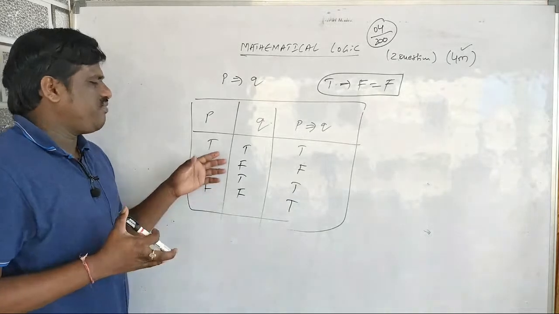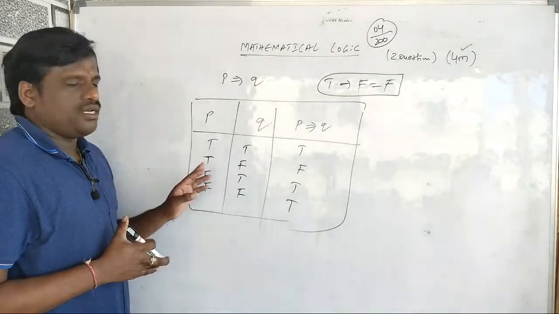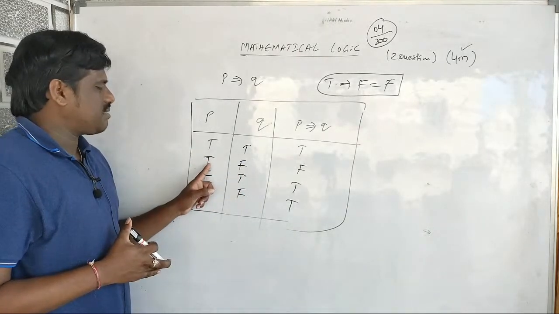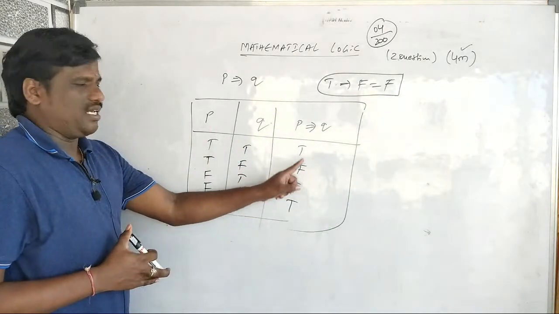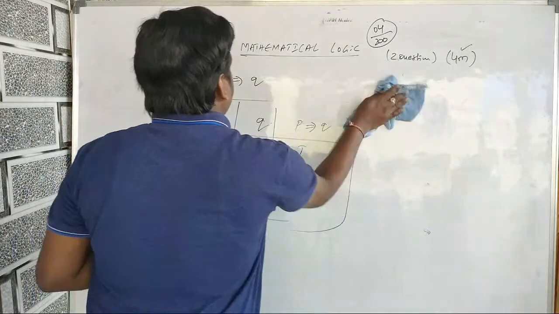There is a famous quotation on this. Harishchandra lied in his life. Harishchandra is a person who never lied in his life, so if I use the statement Harishchandra lied in his life, it is a false statement. Remaining times it is true. That's all. Now we can go for the next one.